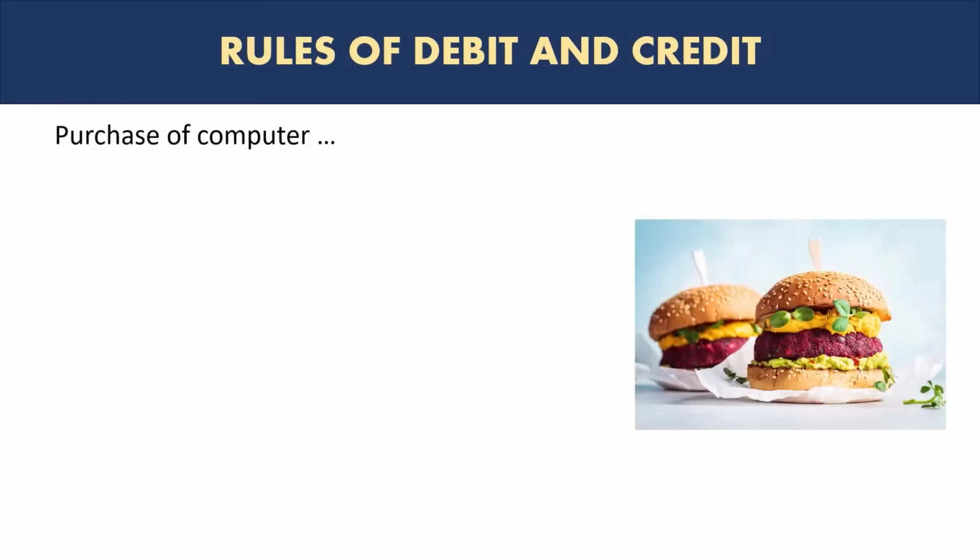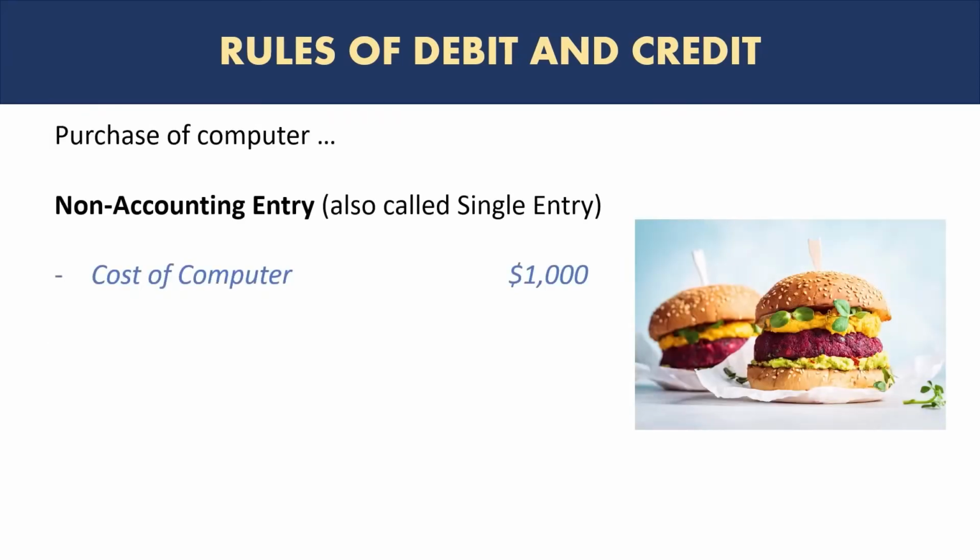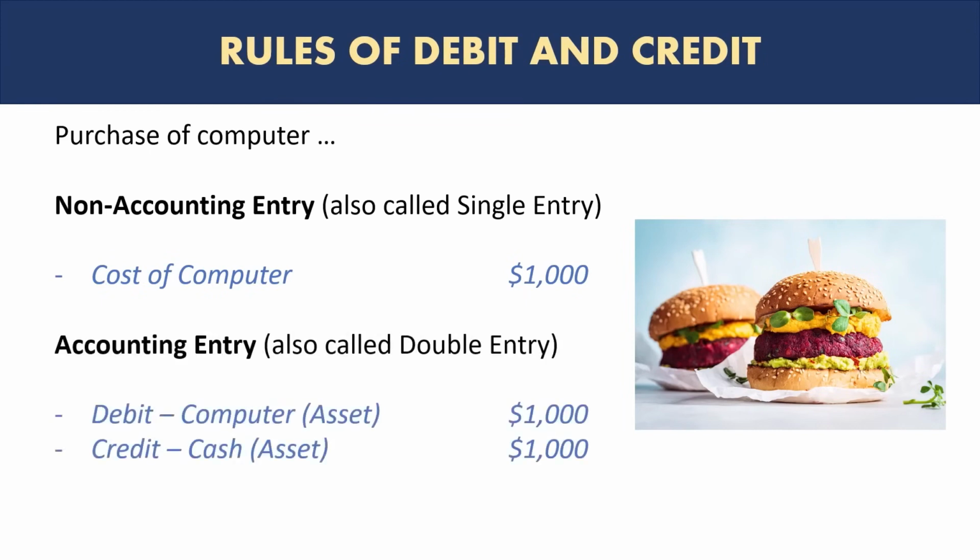The example of purchase of computer is very similar. Non-accounting entry, cost of computer $1,000, and the accounting entry would be debit computer, which is an asset, so you now have an asset physically available in the business. In accounting, we record that separately as an asset and then credit cash because cash was paid out. So whatever cash the business had at that point, there is a reduction of $1,000 and that is shown through the credit entry.